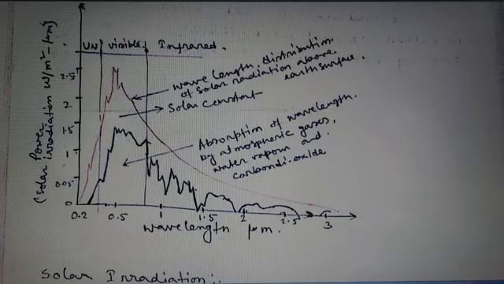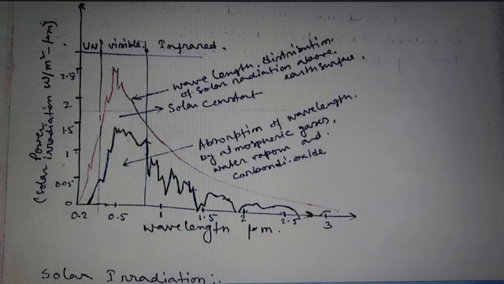Now in this region, that is the shorter wavelength, ultraviolet, and this is the medium wavelength, that is the visible range, the light ranging between 380 nanometer and 780 nanometer, and that is the longer wavelength, that is the infrared ray. So the intensity of the ultraviolet ray is very high and the intensity is comparatively low in case of the infrared.